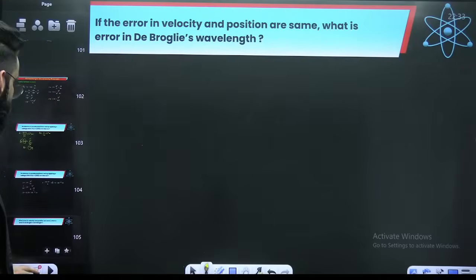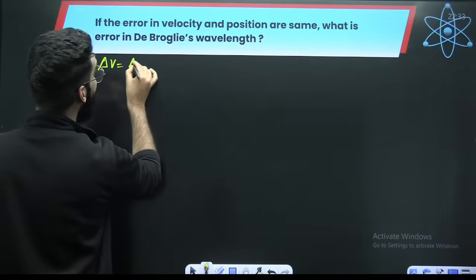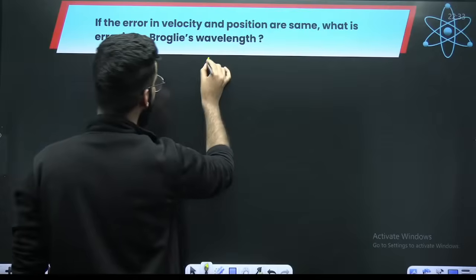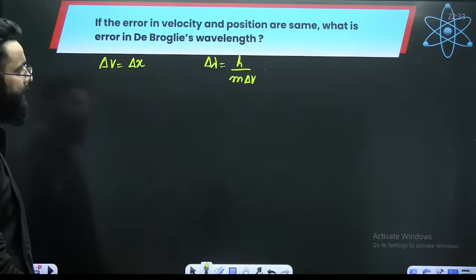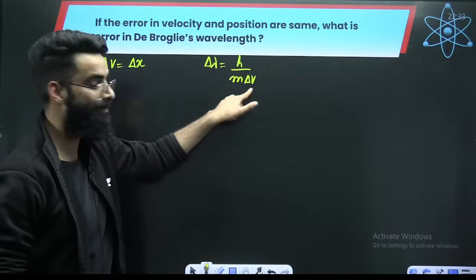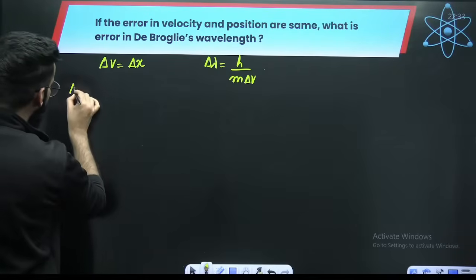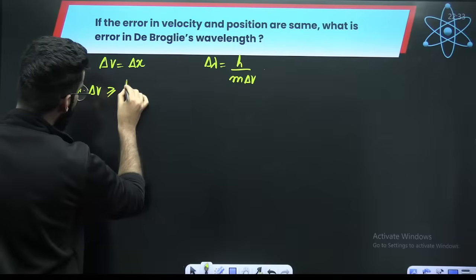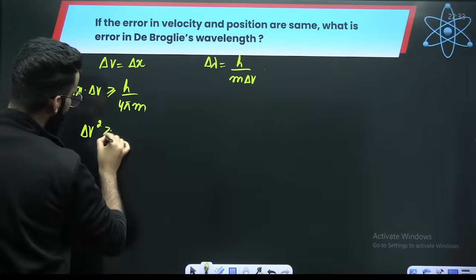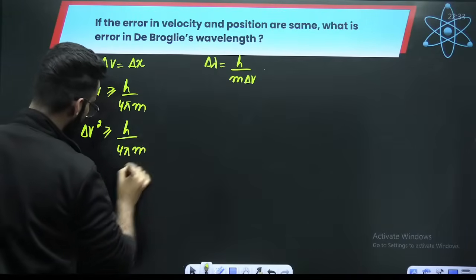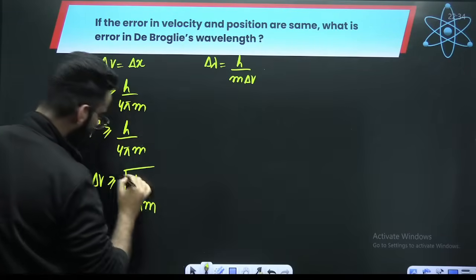Or there can be one more type of question asked like this. If the error in velocity and error in position are the same, what will be the error in de Broglie's wavelength? Error in de Broglie's wavelength is nothing but h upon m delta v, right? So basically h is constant, m is constant. We have to get the value of delta v. As per the question, error in position and velocity are the same. Now you know, delta x dot delta v is greater or equal to h upon 4 pi m. If delta x and delta v are the same, it becomes delta v square is greater or equal to h upon 4 pi m. So I can say delta v is greater or equal to under root of h upon 4 pi m. So you got delta v from here.